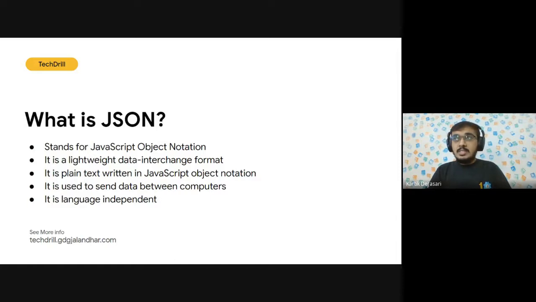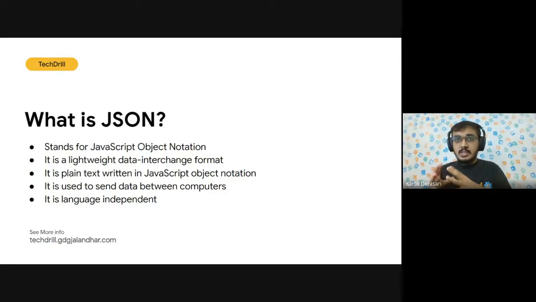So JSON is nothing but JavaScript Object Notation. It stands for JavaScript Object Notation, and it is a very lightweight data interchange format. So whenever we are calling any API, the API is going to present the data in the JSON format. For example, comparing to the restaurant example, whatever the dishes are, that can be compared to JSON.